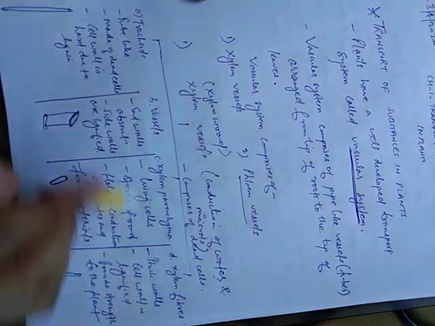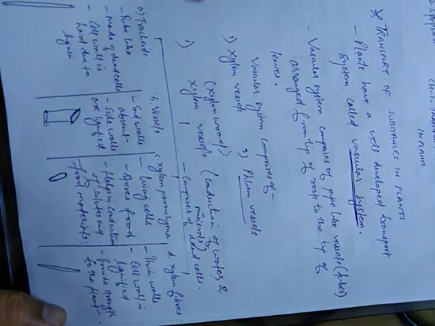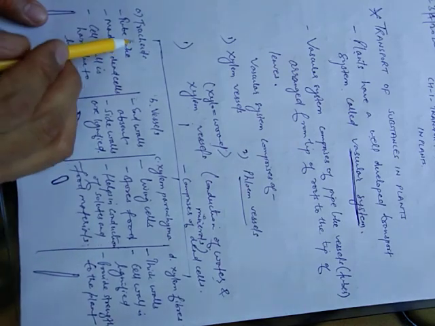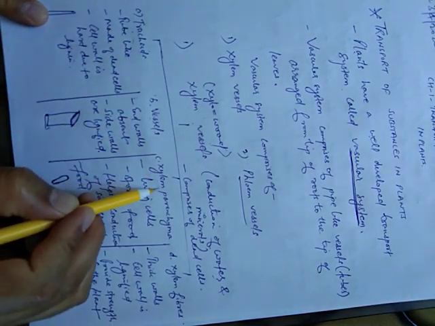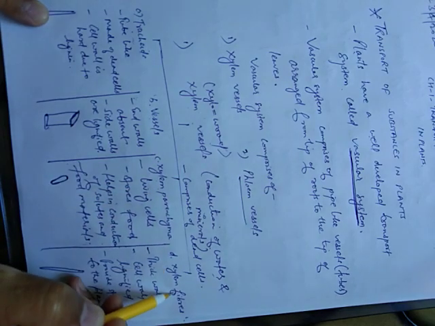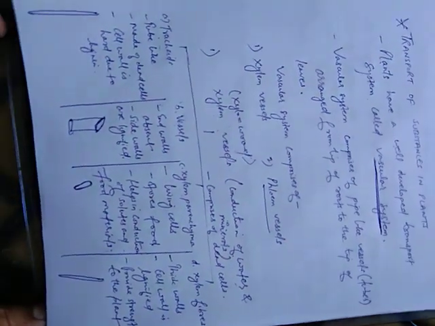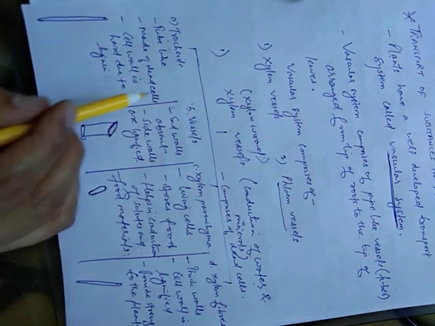Now you can see xylem vessels are made up of four different types of cells. I have written here: A is tracheids, B is vessels, C is xylem parenchyma, and D is xylem fibers.